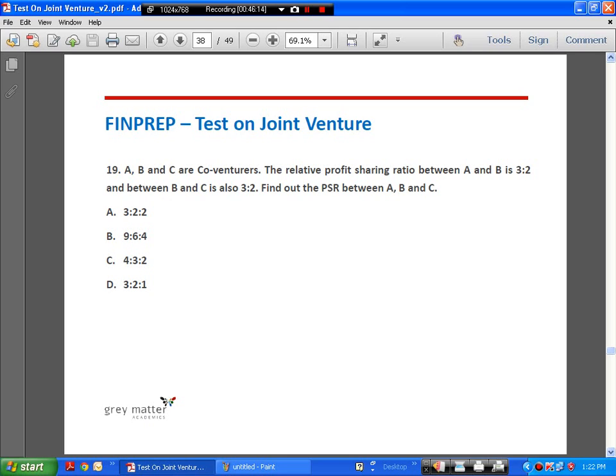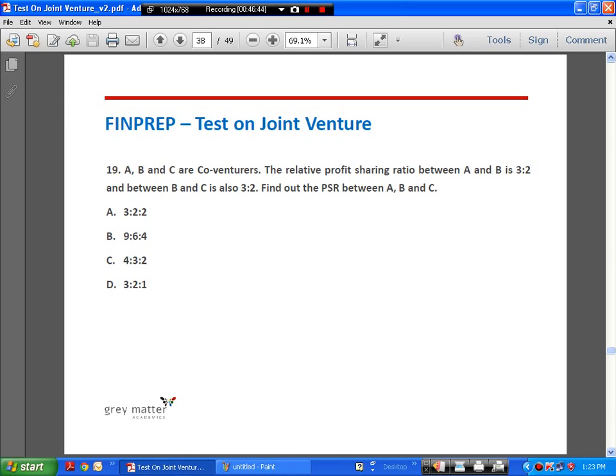A, B, and C are co-venturers. The relative profit sharing ratio between A and B is 3:2. Between B and C is also 3:2. Find out the profit sharing ratio between A, B, and C. See, such problems, what we should do is use the method of intelligent guessing and the process of elimination of the four options. First option is 3:2:2. We know that between A and B the ratio is 3:2. Between B and C it is also 3:2.